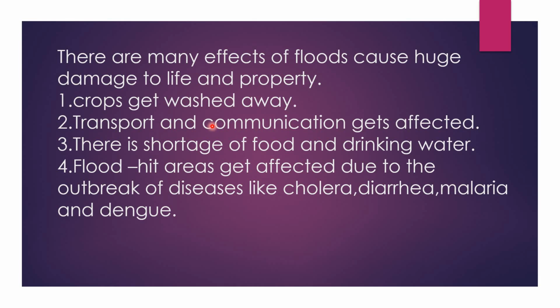The third point is that there is a shortage of food and drinking water. Of course, the river through which people supply water will be polluted with many other things. So people have difficulties finding drinking water because the water will not be proper. People find it very difficult to have even food and water because there will be no ways to go and supply the food, and there are no facilities where people can cook and eat. So that is how it affects.